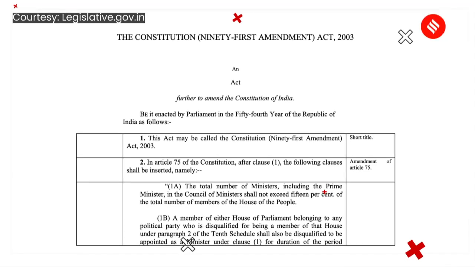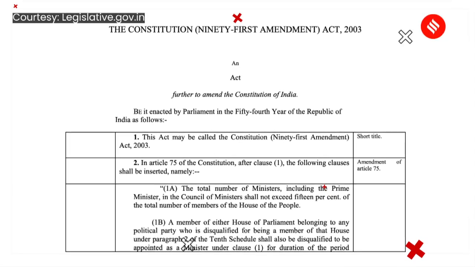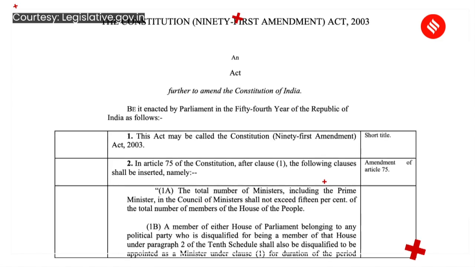As per the 1985 Act, a defection by 1/3 of the elected members of a political party was considered a merger. But the 91st Constitutional Amendment Act 2003 changed this, and now at least 2/3 of the members of a party have to be in favor of a merger for it to have validity in the eyes of law. Now this point is important for your prelims, which defines what is a merger of one party into another.